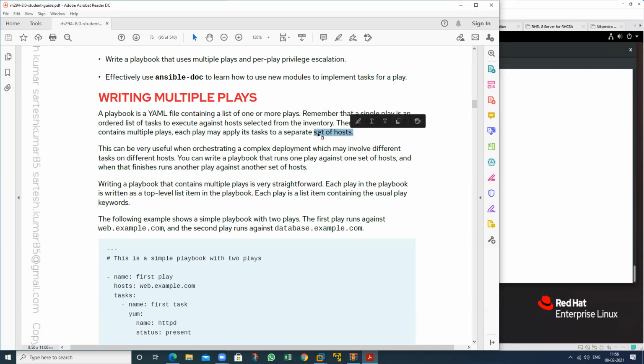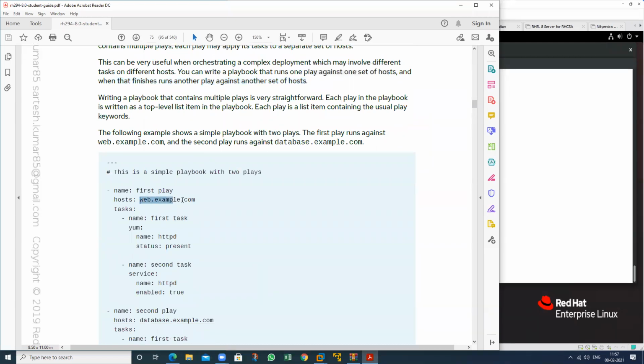This can be very useful when orchestrating a complex deployment which may involve different tasks on different hosts. So we can write a playbook that runs one play against a set of hosts and, when it finishes, runs another play against another host.